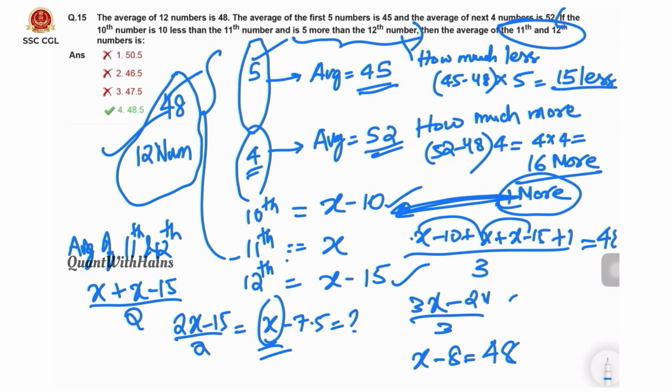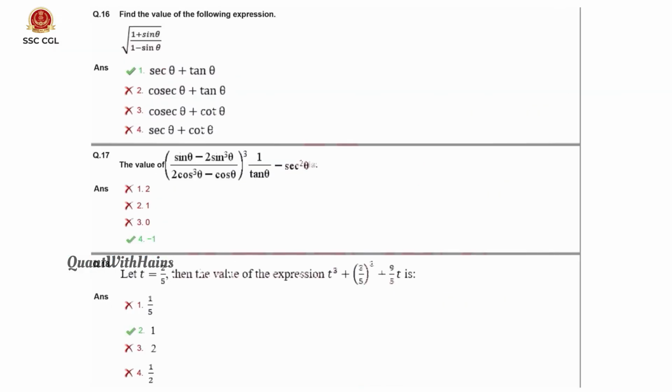Finally we got the x value as 48 plus 8, that is 56. But the answer is the average of the 11th and 12th number, that is x minus 7.5. 56 minus 7.5 is our answer, that is 48.5. That is option 4.